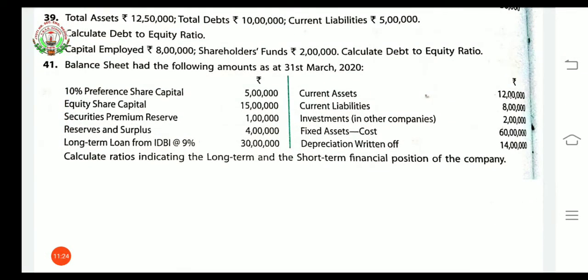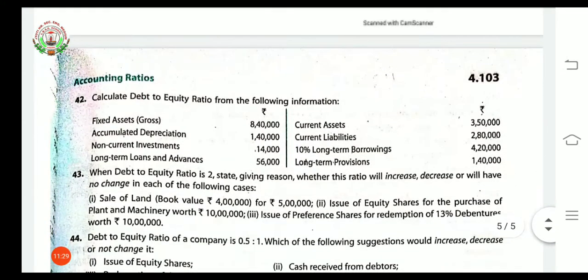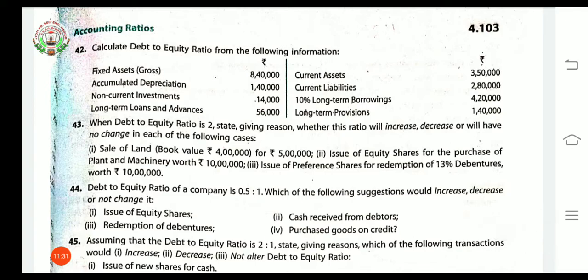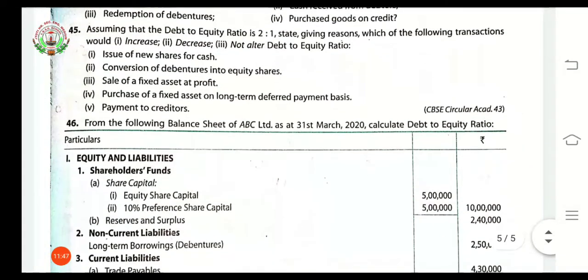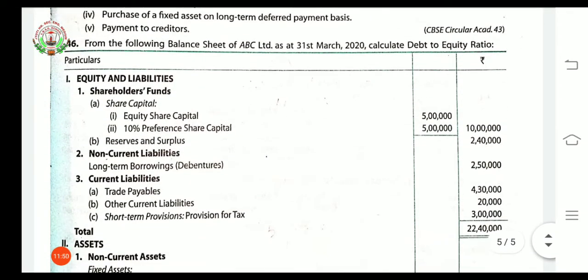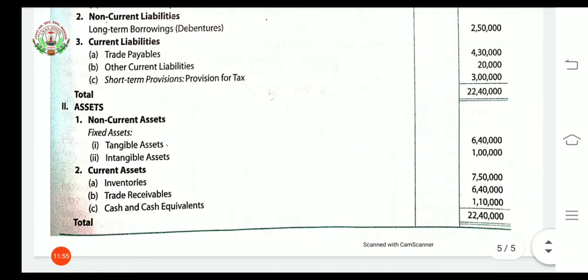Now this is question number 41. Question numbers 42, 43, 44, 45. All these questions are theory questions. Calculation is not there, so we can discuss that. This is question number 46. That's all. After this, I'll share the solutions.